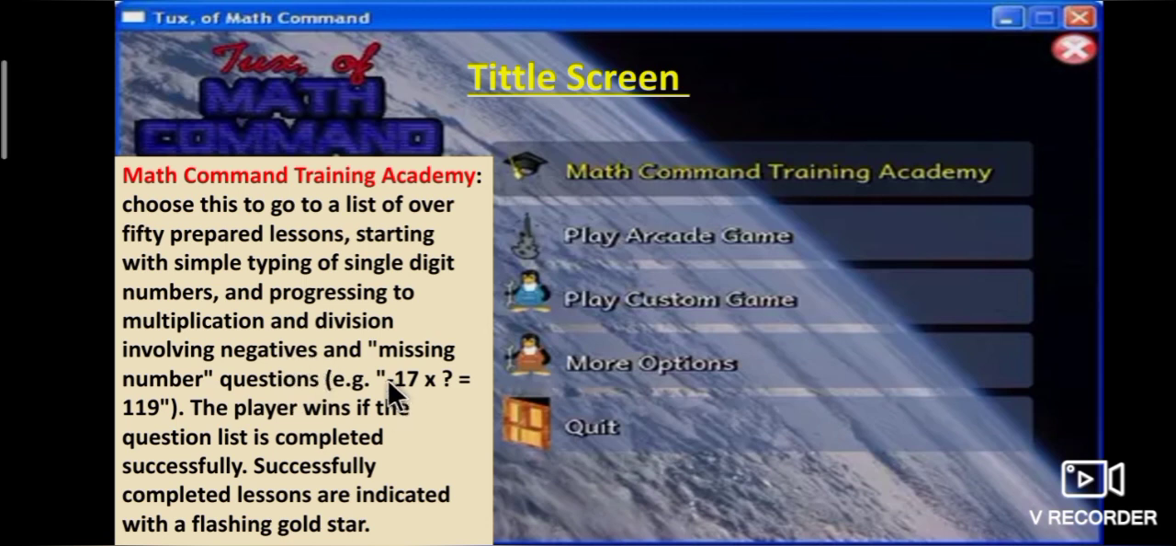For example, minus 17 into what? That is equal to 119. The player wins if the quotient list is completed successfully. Successfully completed lessons are indicated with a flashing gold star. So, it is a video game for learning arithmetic.